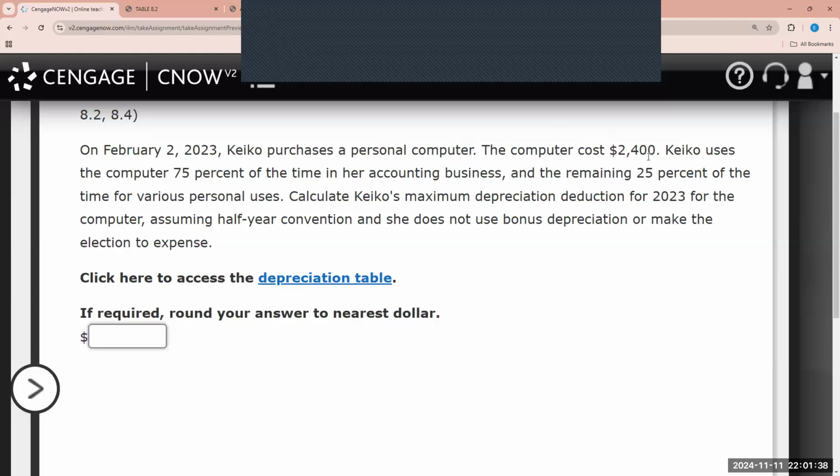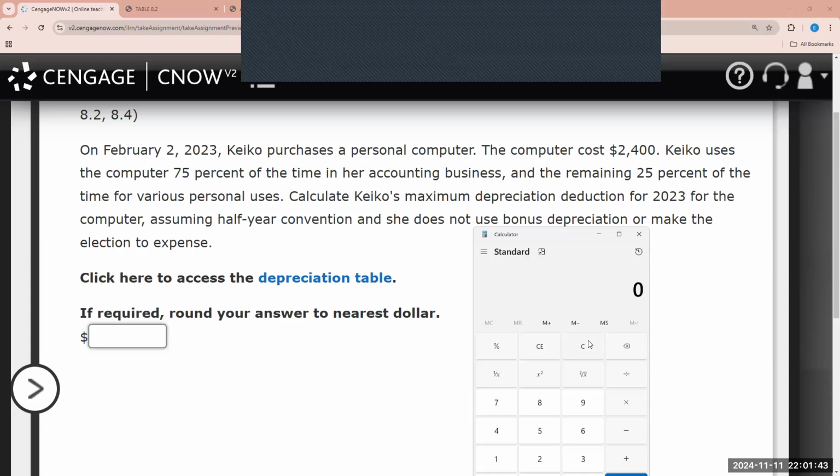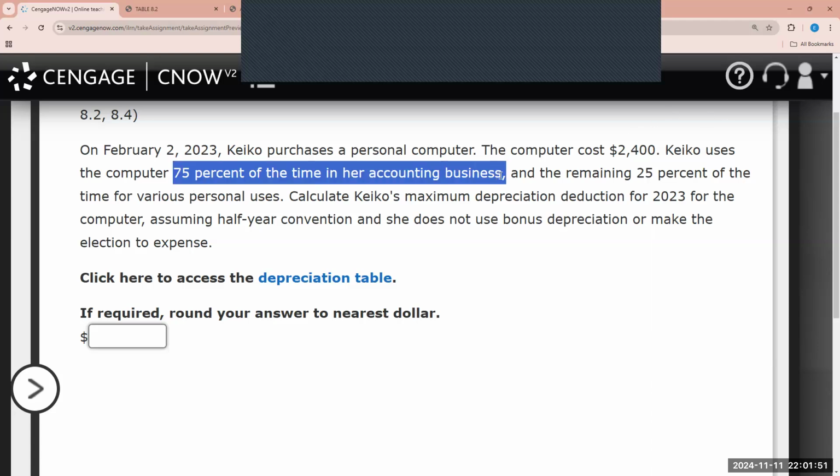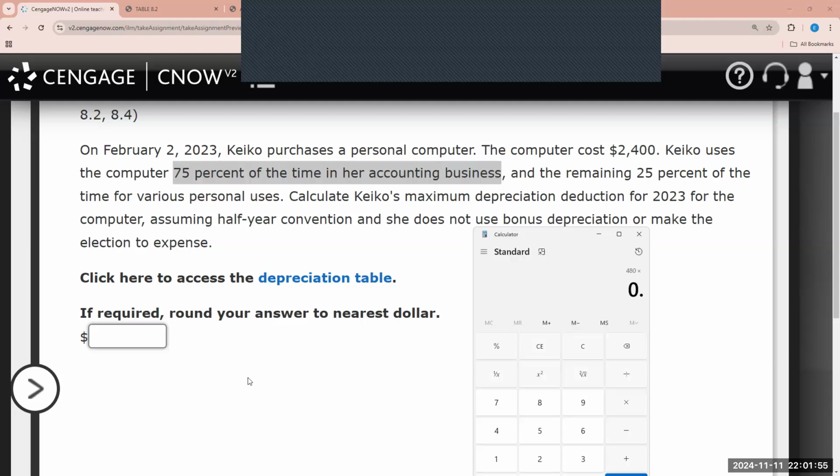So here we see, they let us know the computer cost was $2,400. So we would factor it in as follows. 2,400 times 20% will give us 480. But then the problem also lets us know that for business purposes, she only uses it 75%. So therefore, 480 times 75%.